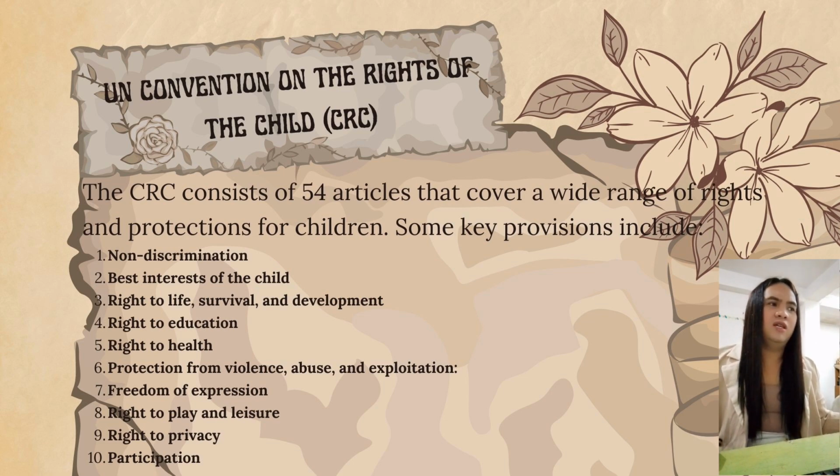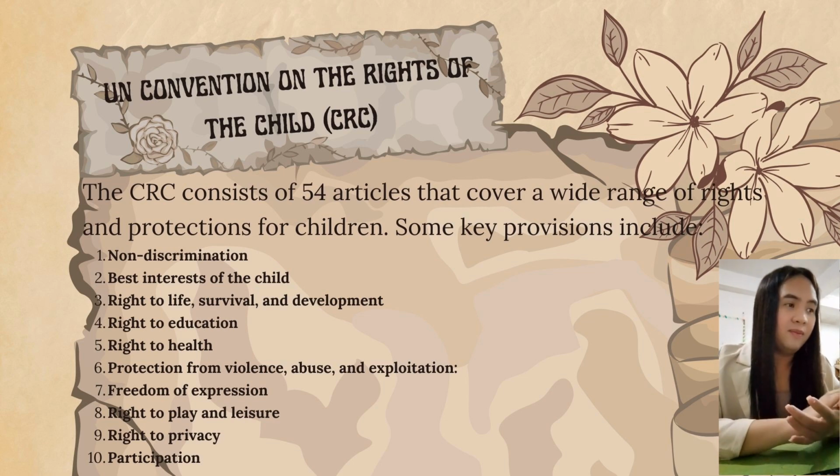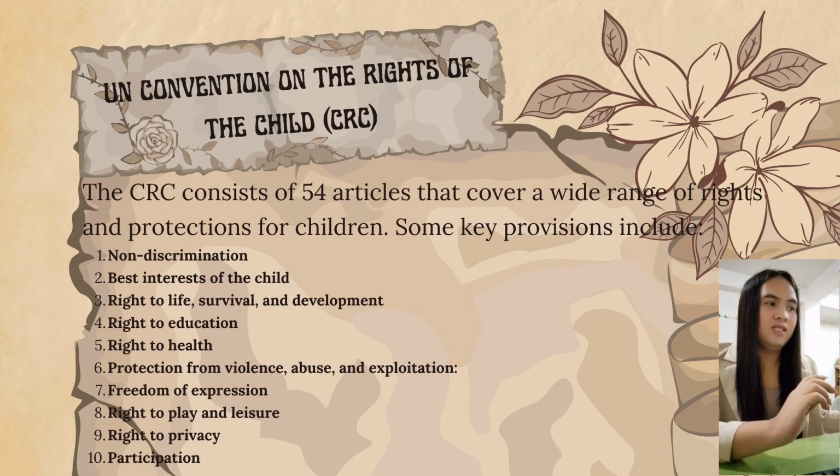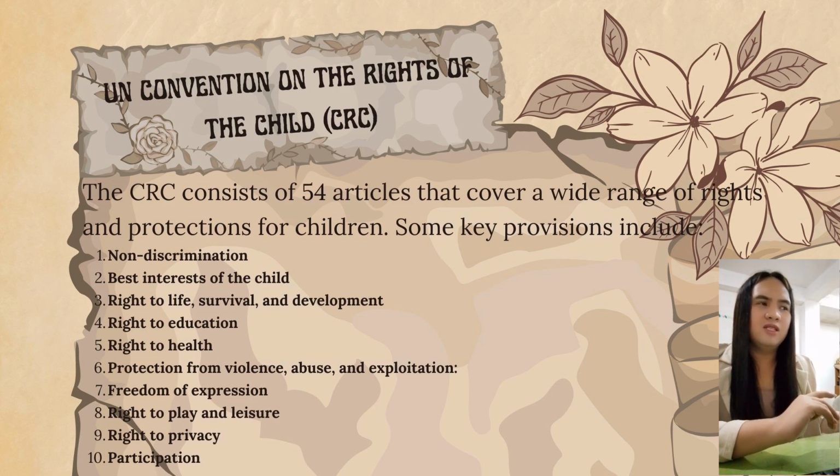So the right to education: children have the right to access quality education that aims to develop their personality, talents, and abilities. Right to health: of course, children have the right to access healthcare services, clean water, nutritious food, and a safe environment to grow and develop. Protection from violence, abuse, and exploitation: children have the right to be protected from all forms of physical and mental violence, abuse, neglect, exploitation, and trafficking.